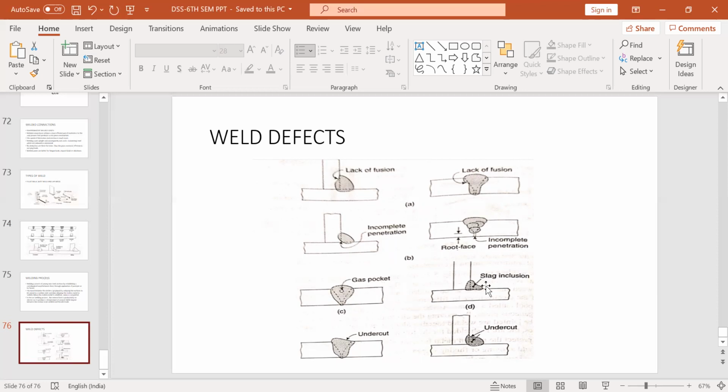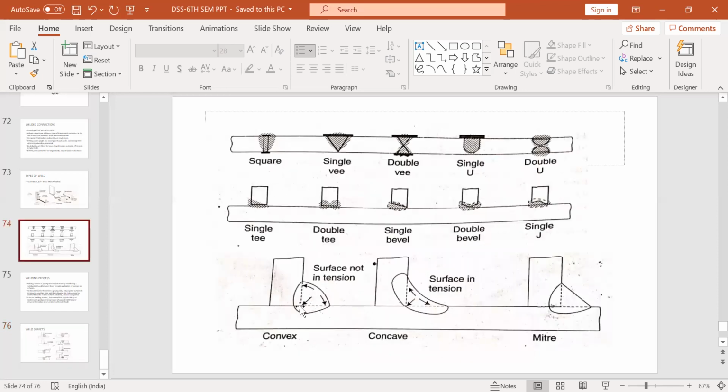Undercutting. Undercutting is the local decrease of thickness of the parent metal at the weld toe. The toe is here. So here there will be a decrease in thickness, the throat thickness. Another thing we need to understand here is this is one leg, this is one leg, and from here to here, this forms a right angle triangle. From this distance to the center of the hypotenuse, this is called the throat of the weld, and these lengths are called the size of the weld.